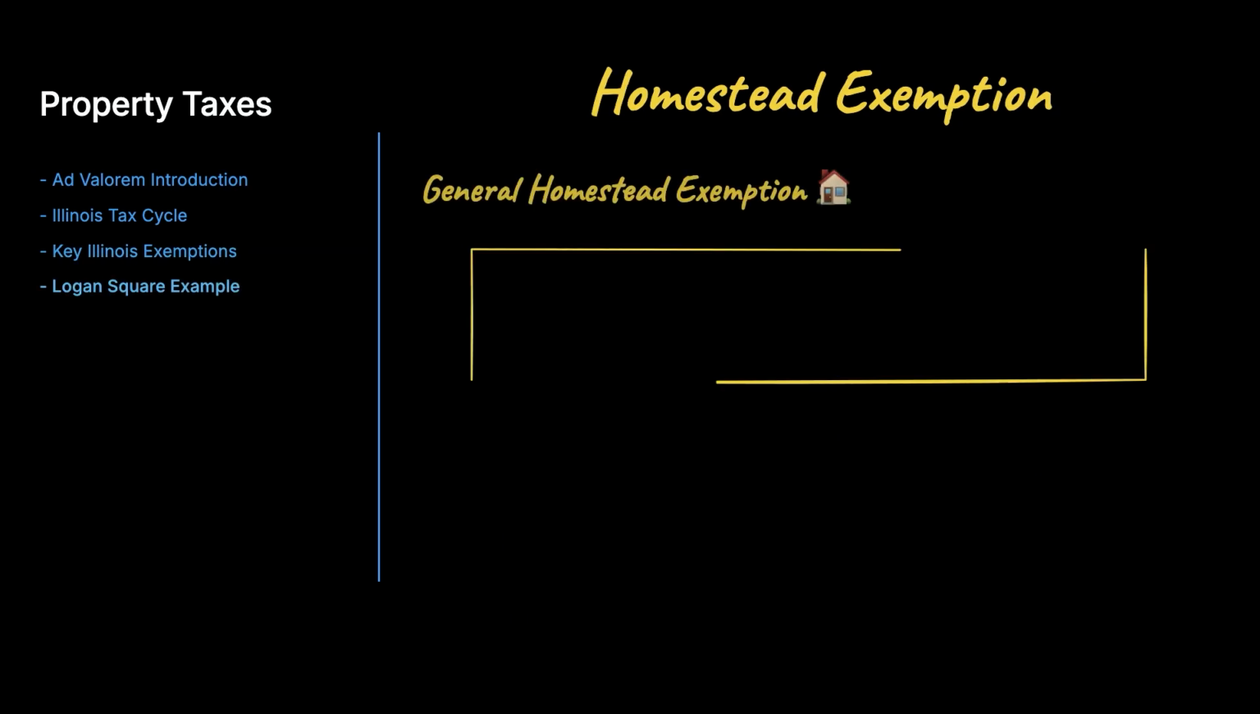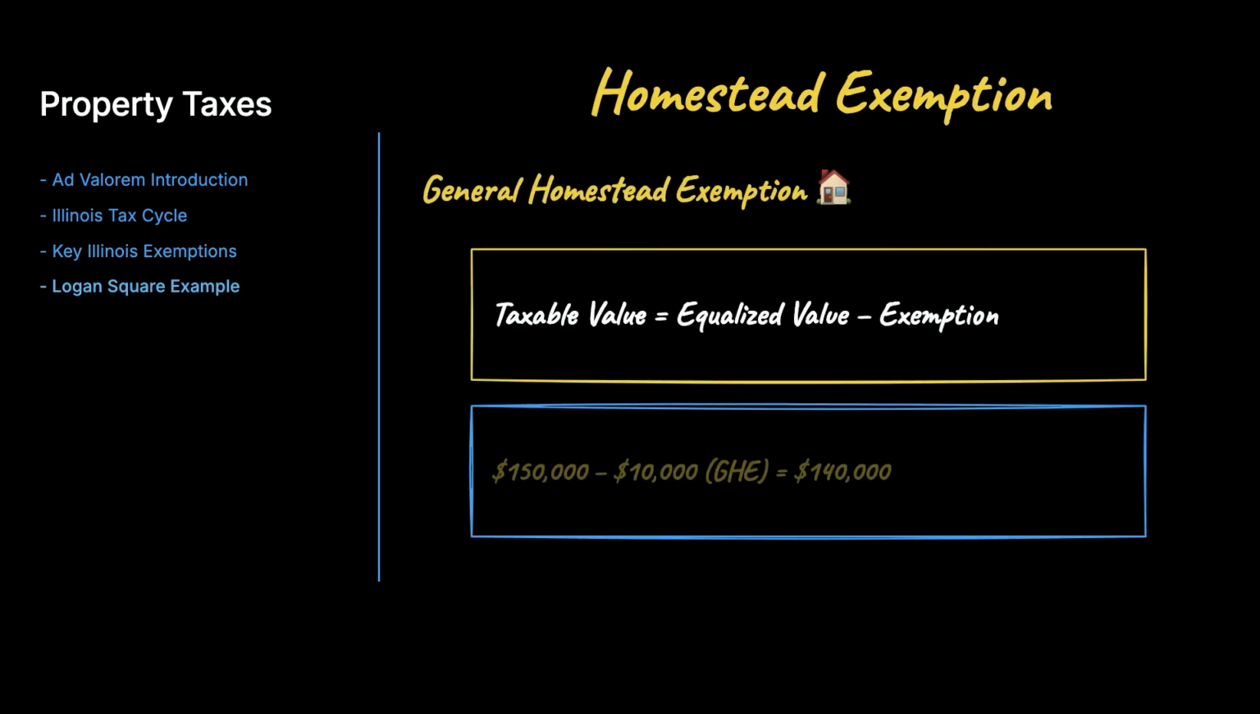Let me walk through an example. Picture a Logan Square homeowner with property worth $150,000 in equalized value. She qualifies for the general homestead exemption of $10,000 in Cook County, dropping her taxable value to $140,000. The local tax rate is then applied to that reduced figure for her bill.